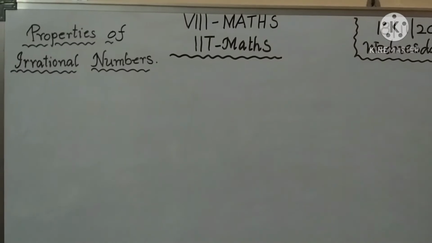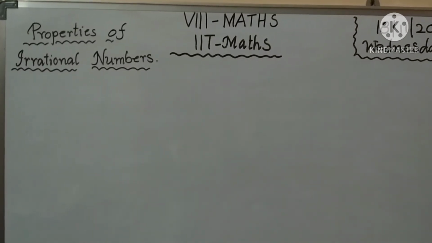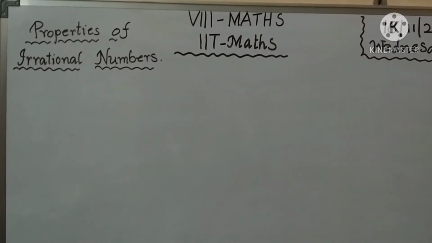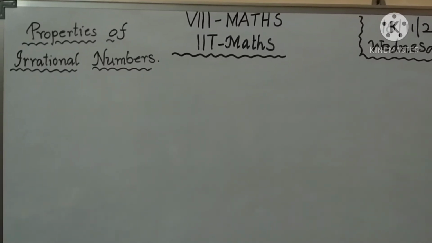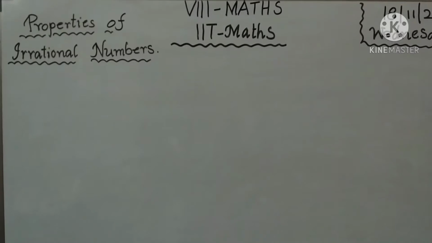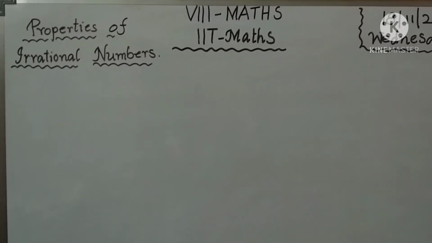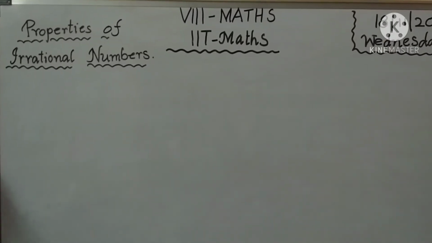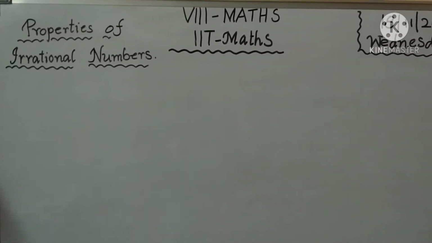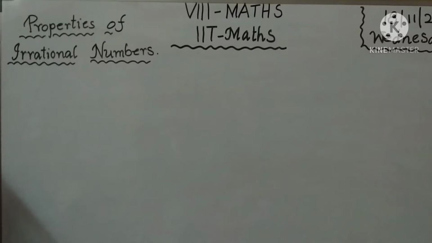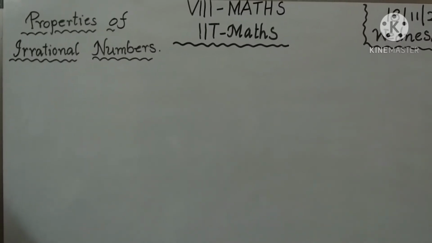Okay children. So for the addition topic, you have to take any two irrational numbers. Any two irrational numbers, we will get a rational number or an irrational number. It means the sum of two irrational numbers will be a rational number or an irrational number. Once observe that.